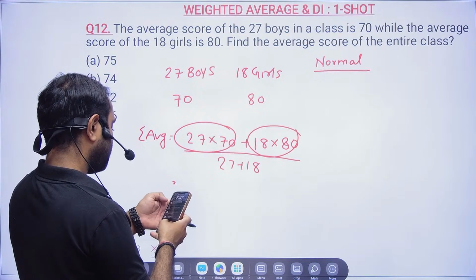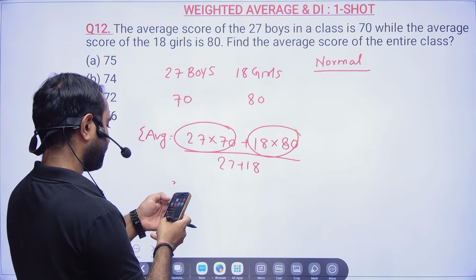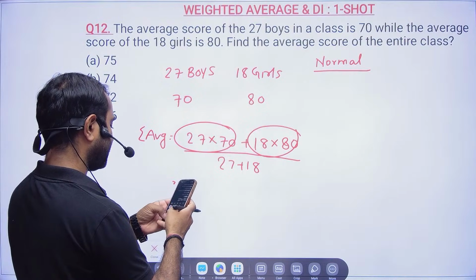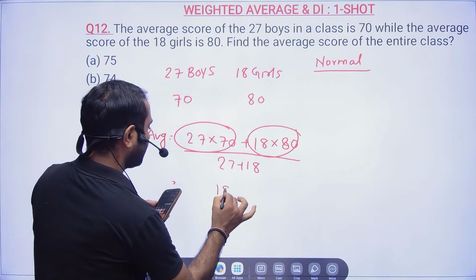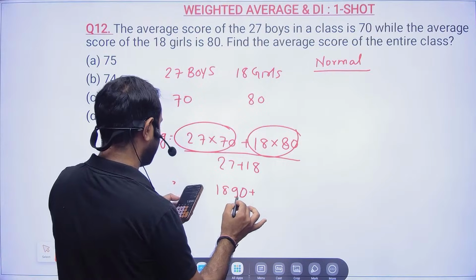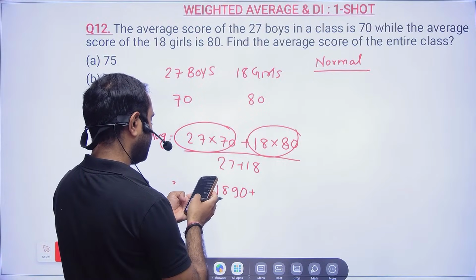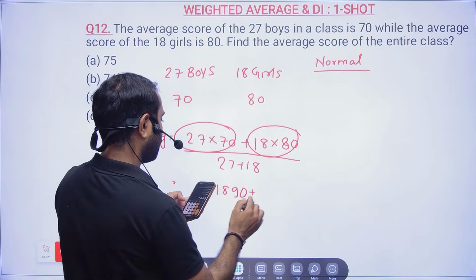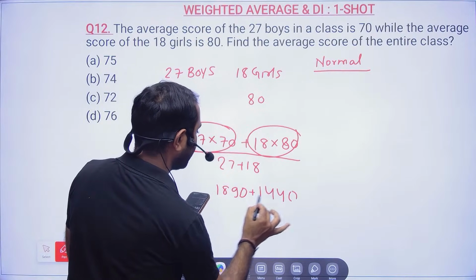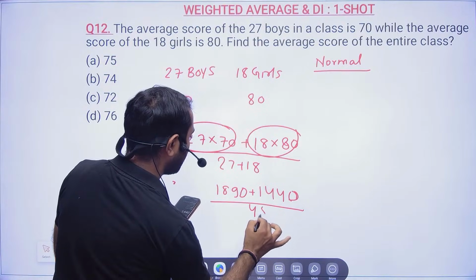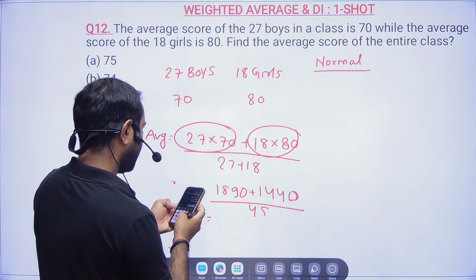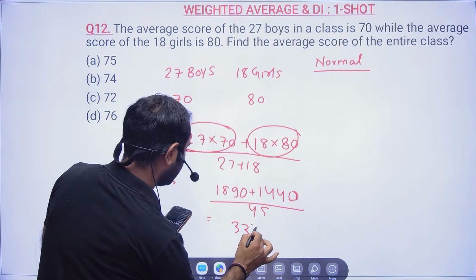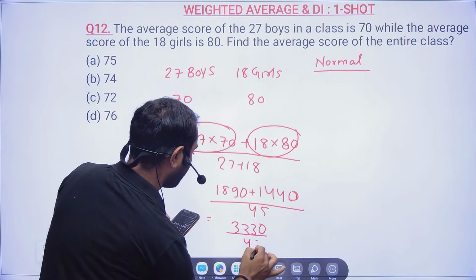I'm just trying to explain, and then we will see the weighted average. 27 into 70 is 1890, and 18 into 8 is 144, so 1440, and then divided by 45. So 1890 plus 1440 is 3330, and then divide by 45.